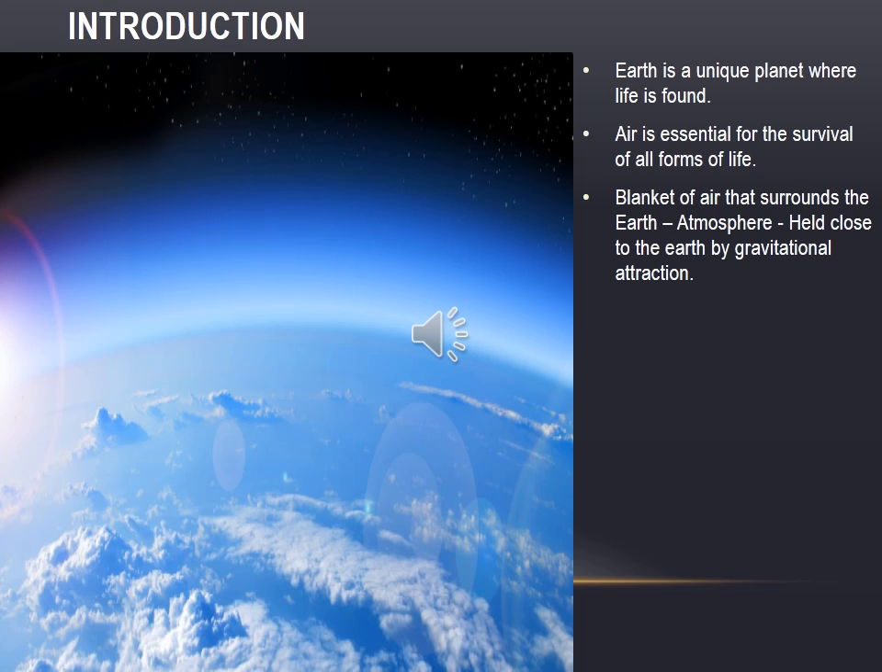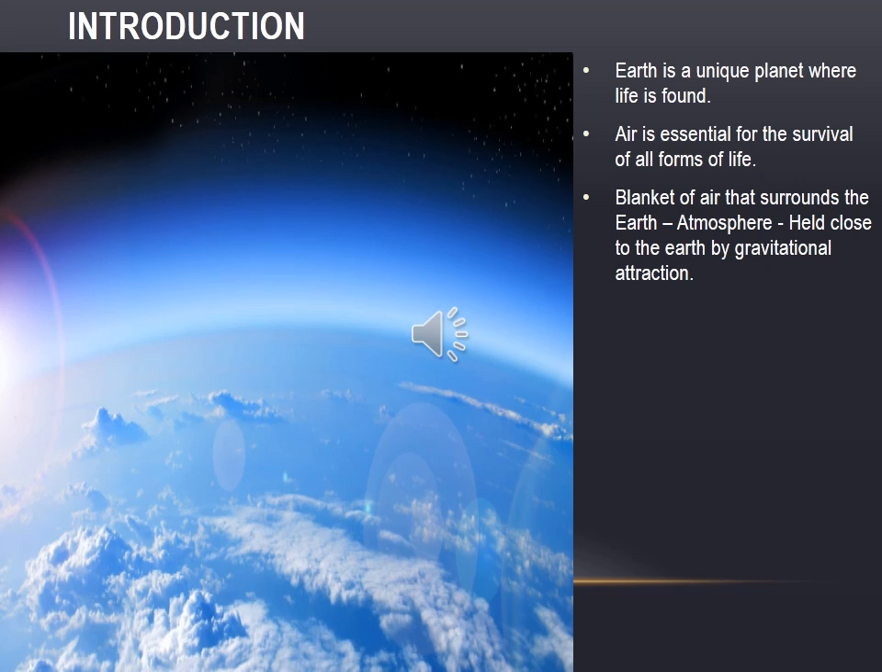In other planets also air is there, but it won't support life. So only the planet Earth supports life. The air is essential for the survival of all forms of life. The blanket of air that surrounds the earth is called the atmosphere. So atmosphere is nothing but the blanket of air that surrounds the earth.